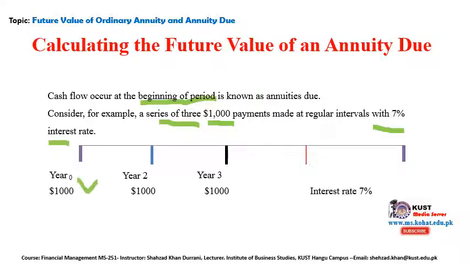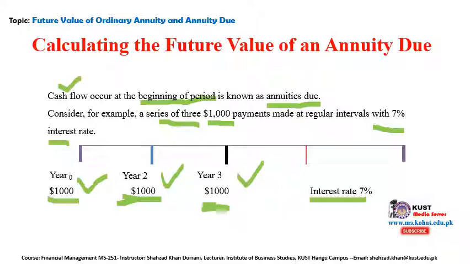You can show it on the timeline. Year 1, then year 2, year 3, for example, it's occurring at the beginning. So this is the beginning of the first year, this is the beginning of the second year, and this is the beginning of the third year, and the interest rate is 7%. So calculate the annuity due. We have to find the annuity due. This is the question, this is the timeline. Clear? And this is the basic concept of the annuity due. So let's see.